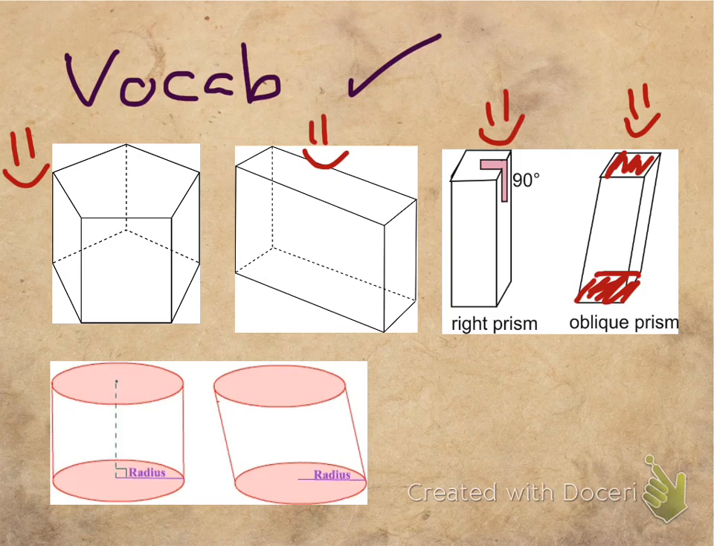But we still, same concept here, we call this a right prism, and we call this one an oblique prism. I'm sorry, a right cylinder and an oblique cylinder. They're not prisms. Okay, cylinders are not prisms.